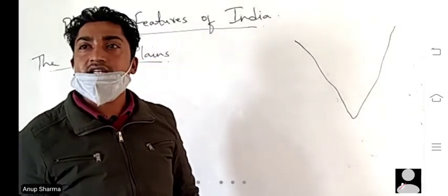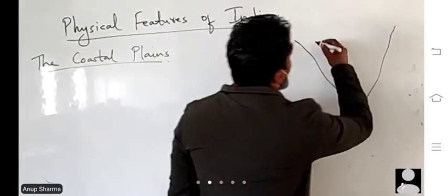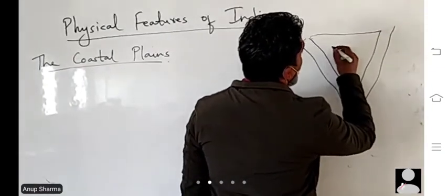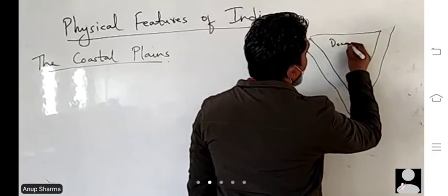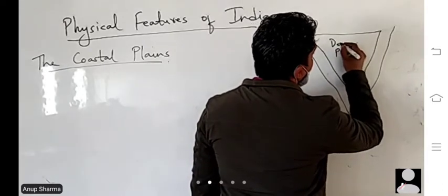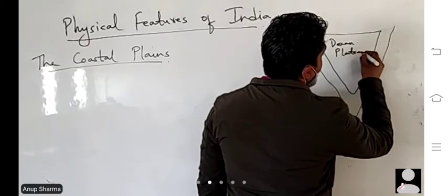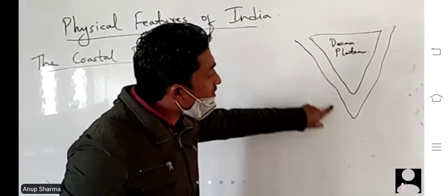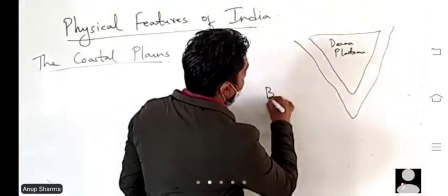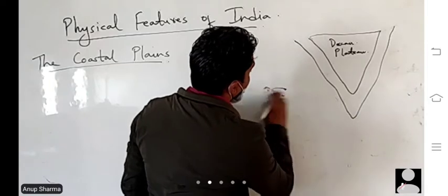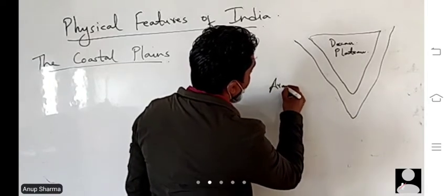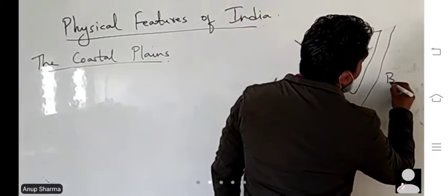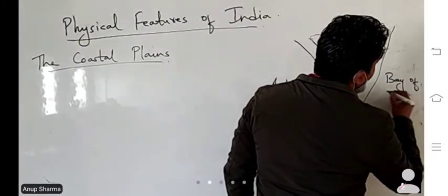And this part is the Deccan Plateau, and the coastal area, the Arabian Sea, and to that of Bay of Bengal.